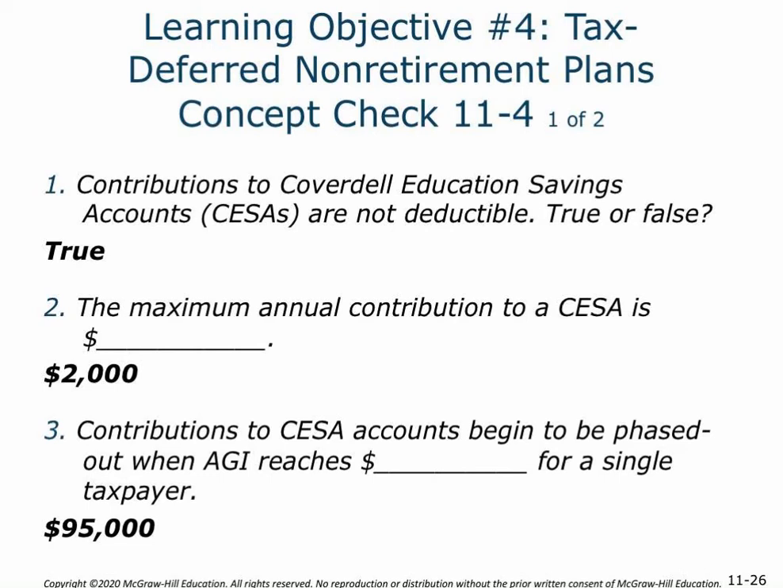Concept check 1, contributions to Coverdell education savings accounts are not deductible. That's going to be true. Concept check 2, the maximum annual contribution to a CESA is, and the answer is going to here be $2,000. Concept check 3, contributions to a Coverdell education savings account begin to be phased out when the AGI reaches $95,000 for a single taxpayer.